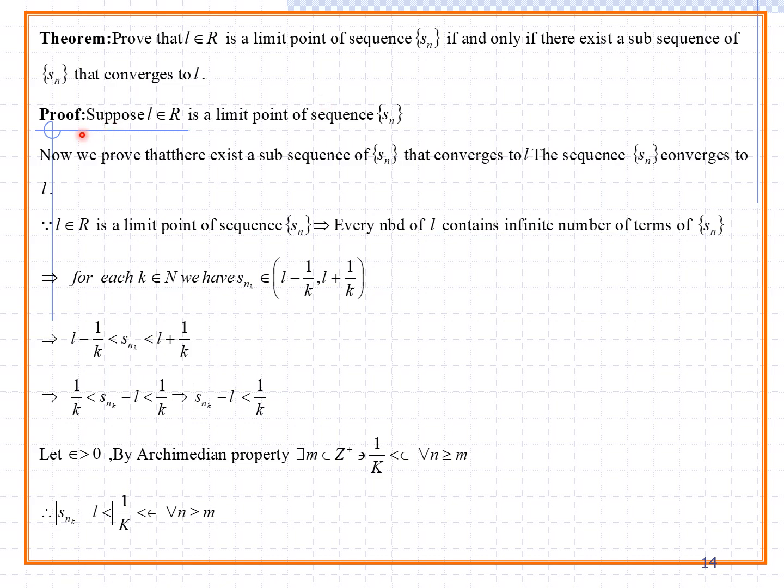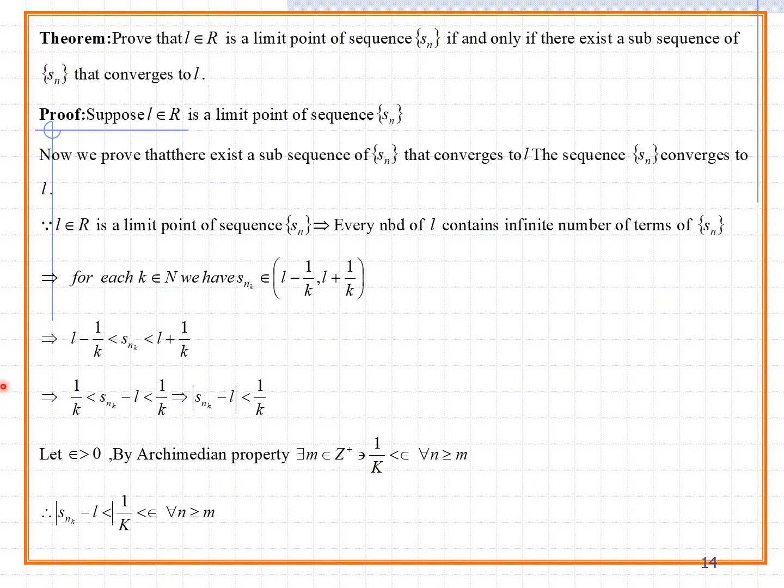Suppose L belongs to R is a limit point of a sequence Sn. So what can you assume? Limit point of sequence Sn means L belongs to R. Now we prove that there exists a subsequence of Sn that converges to L. The subsequence also converges to L, the sequence Sn converges to L.